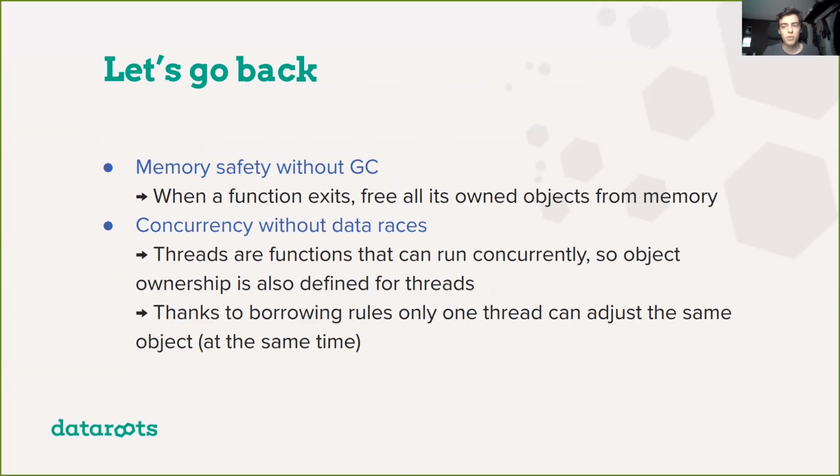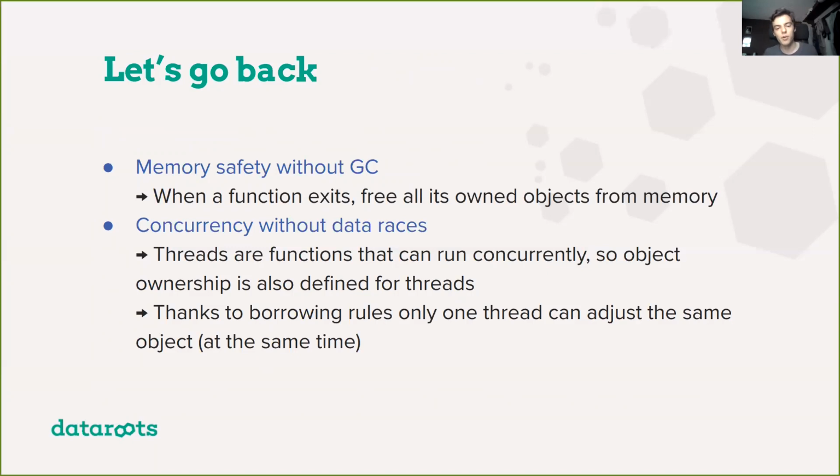There is a bit more to it, because if a function removes its data, it's also important that that data is not borrowed to something else, to another thread, for example, that's running at the same time. We get these guarantees at compile time as well. And that has something to do with lifetimes, but I won't be able to go into this in this presentation.